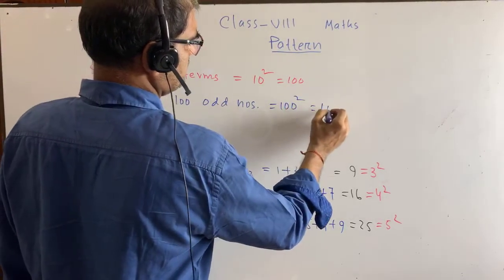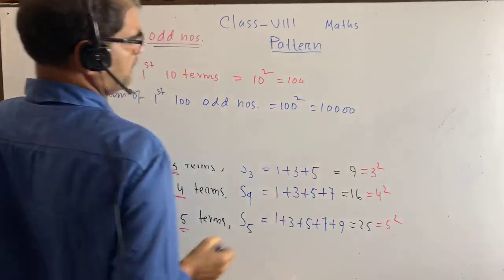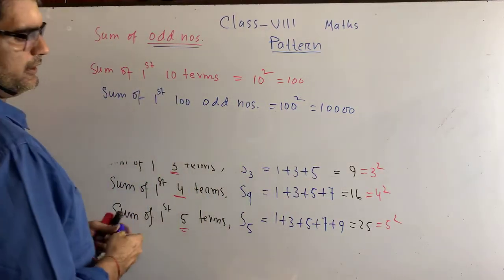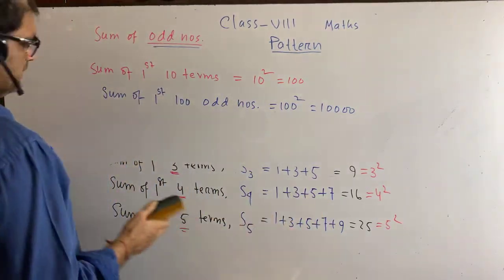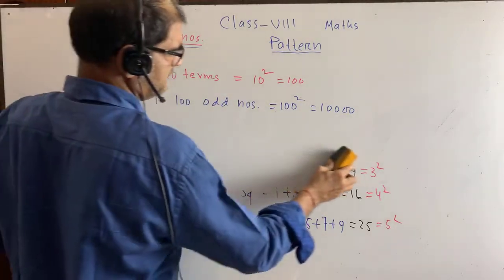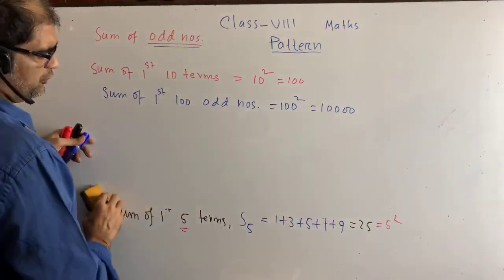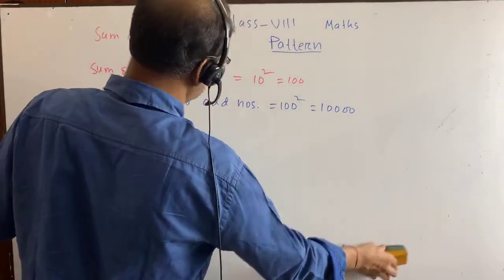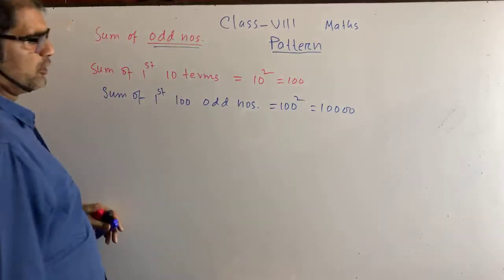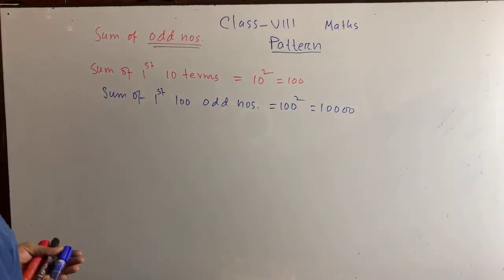That means, if in the examination the math is given like this, to determine the sum of the first 100 odd natural numbers, then we will get it.